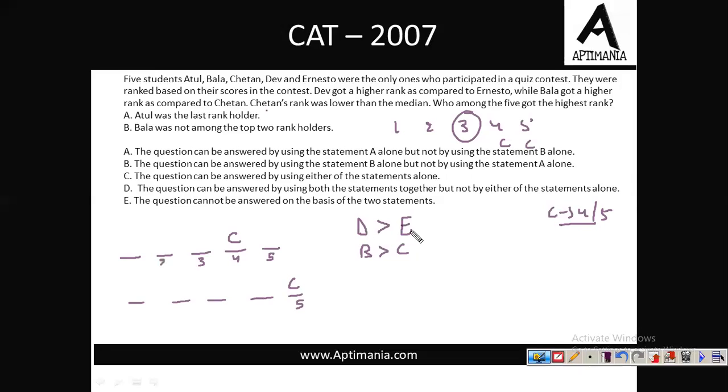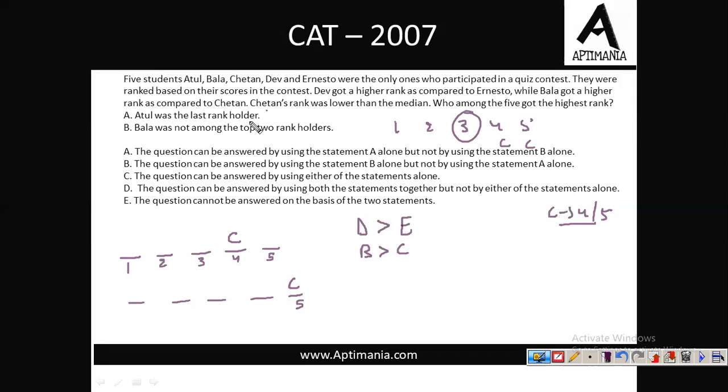Fine. Now, see, we have 2 conditions. The rank of D was better than that of E, and that of D was better than that of C. So we have 3 places. We can put B, D, and E over here in any order. Now the question is, who among the 5 got the highest rank? As of now, we are not in a position to answer this question. Now, let us try to use the additional information given to us.